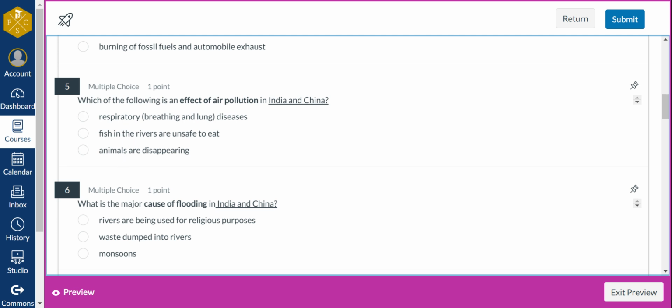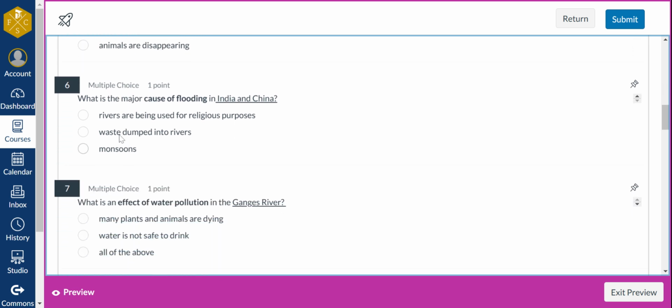Number five, which of the following is an effect of air pollution in India and China? So what is happening because there's air pollution? Is it creating respiratory or breathing and lung diseases? Is it causing fish in the rivers to be unsafe to eat? Or is it causing animals to disappear? What is the reason or the effect of it?